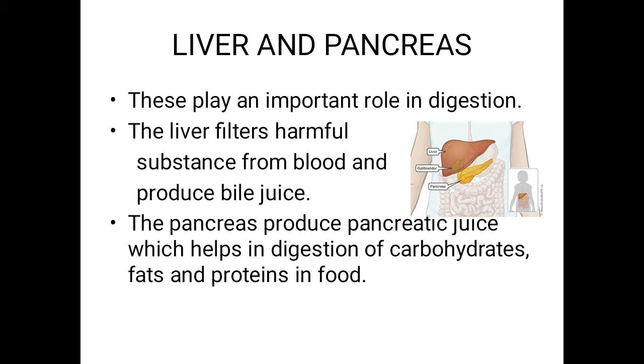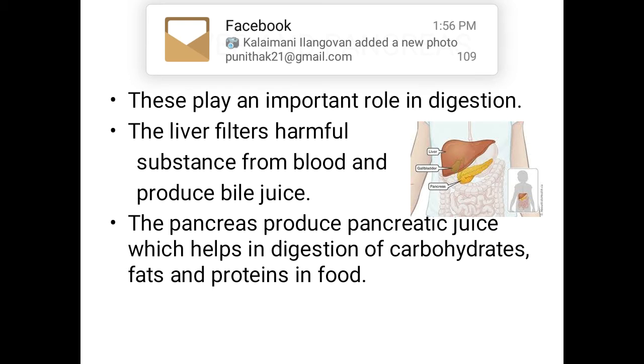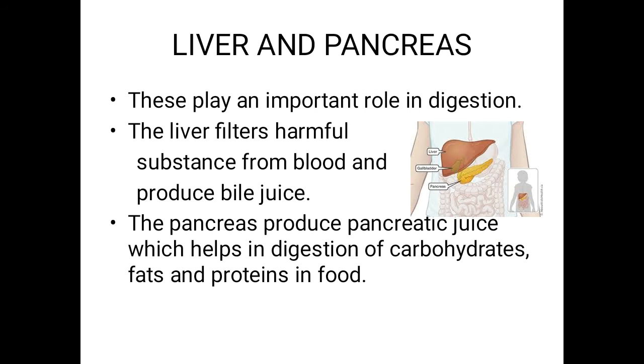What does the pancreas do? The pancreas produces pancreatic juice, which helps in the digestion of carbohydrates, fats and proteins in our food. So, the liver and pancreas play an important role in our digestion. The liver filters the harmful substances in our blood and produces bile juice. The pancreas produces pancreatic juice, which helps in the digestion of carbohydrates, fats and proteins.